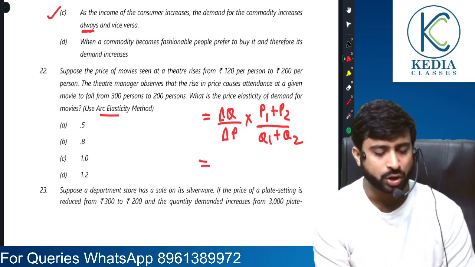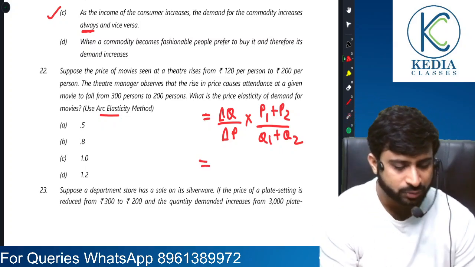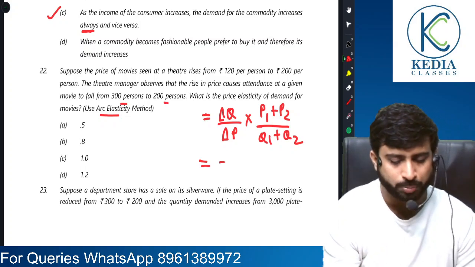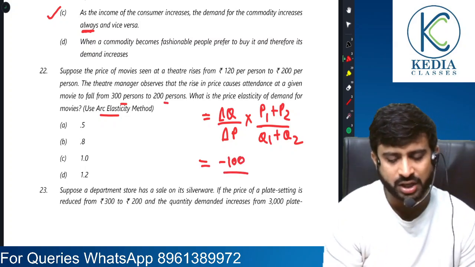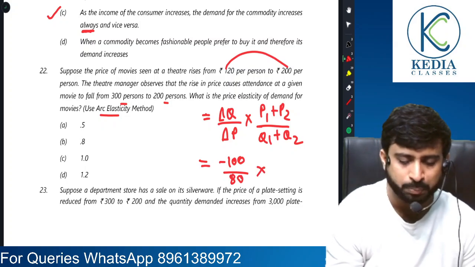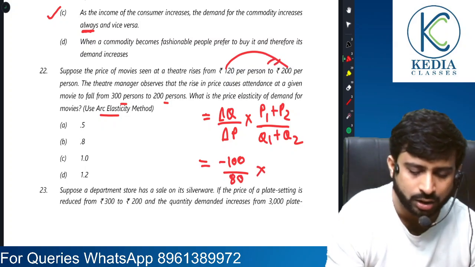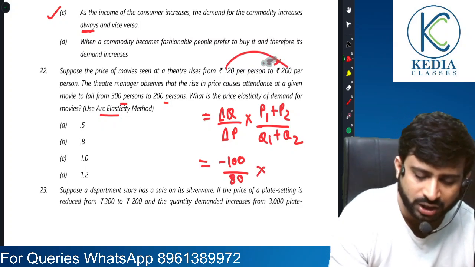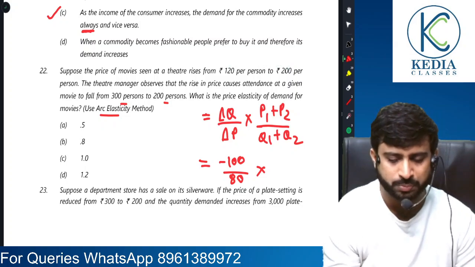Now see, what is the change in quantity? From 300 to 200, so minus 100. What is the change in price? 120 to 200. That is 80. P1 plus P2 is 320.